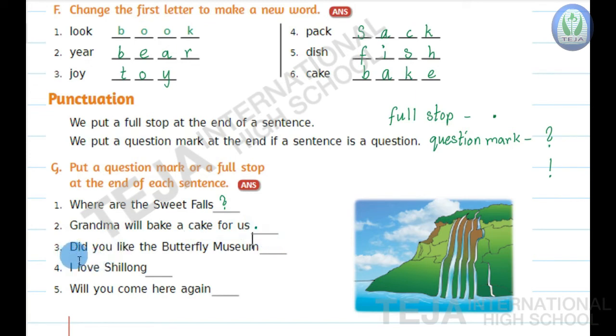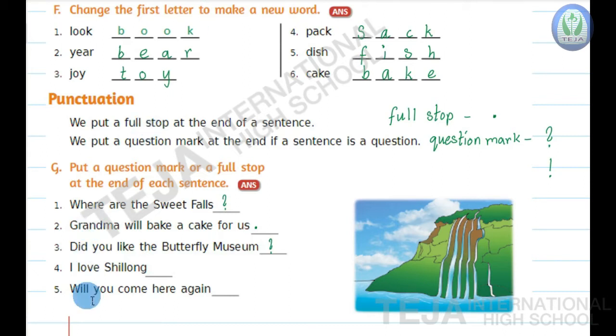Third question, children. Did you like the butterfly museum? It's a question, did you like the museum or not? It is a question, so it ends with a question mark.